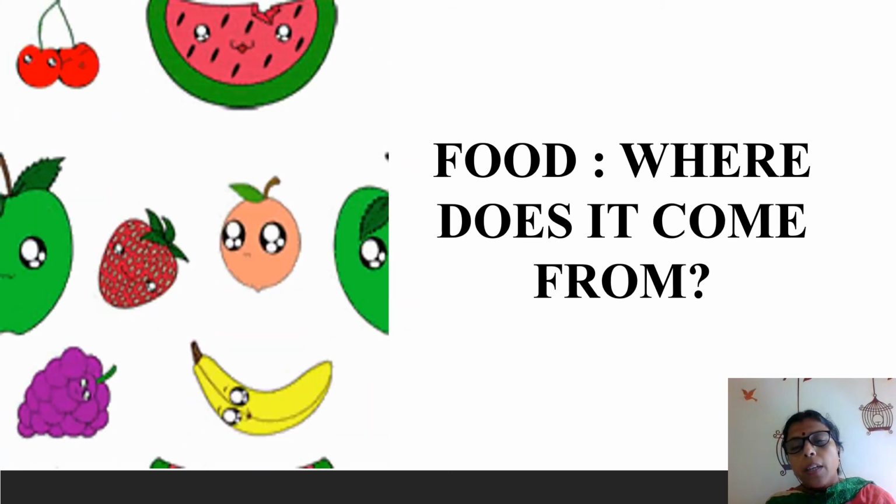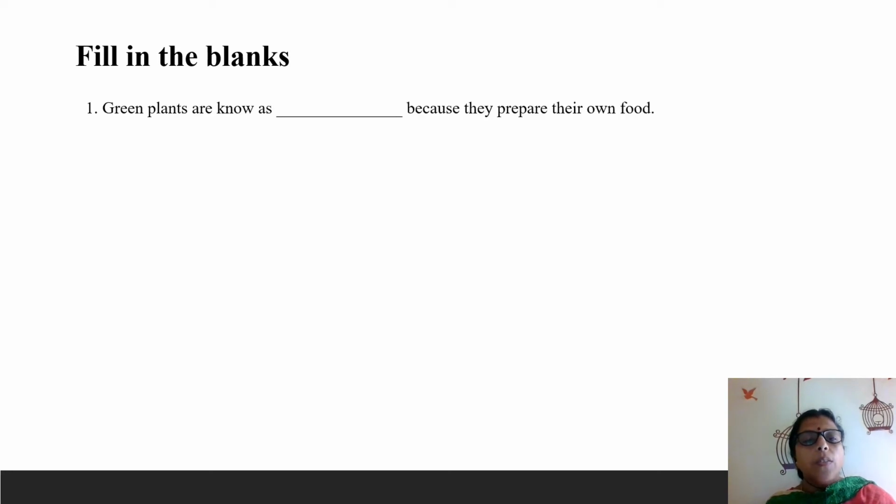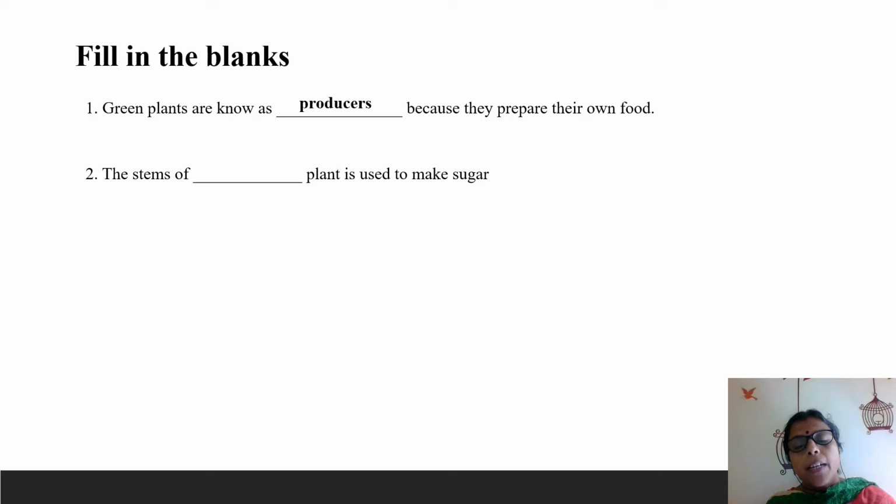Now let's go to the book back exercise. First, let's see the fill in the blanks. First one, green plants are known as dash because they prepare their own food. Yes, producers. Green plants are known as producers because they prepare their own food. Next one, the stems of dash plant is used to make sugar. All of you are familiar with this, I believe. So, stems of sugarcane plant is used to make sugar.